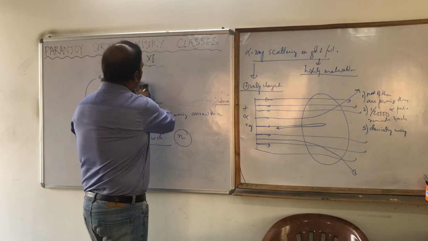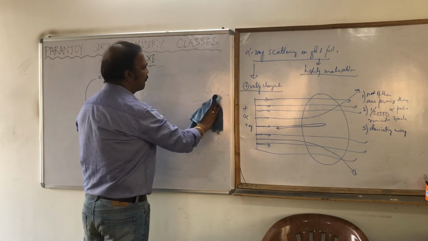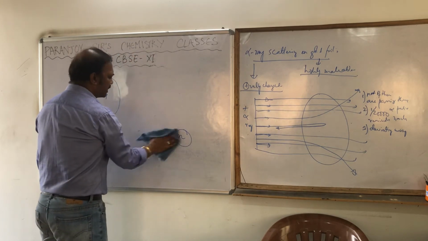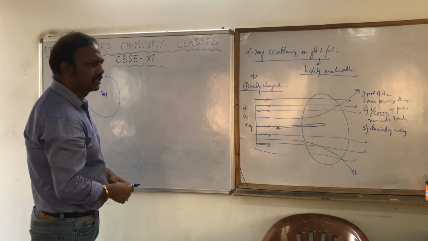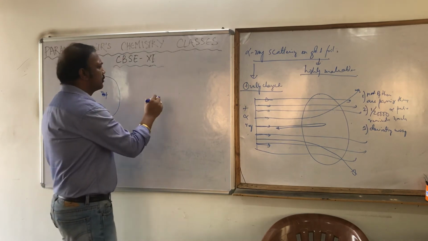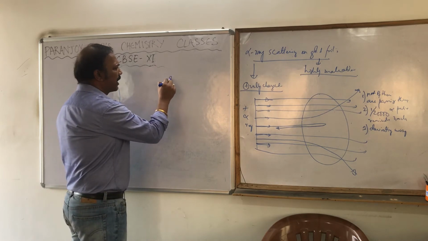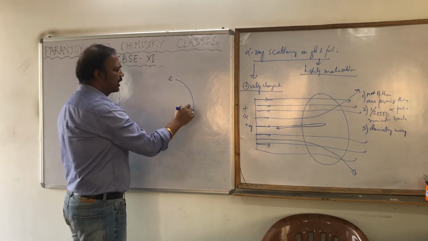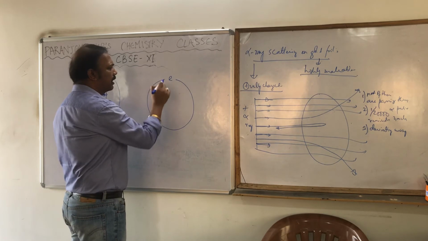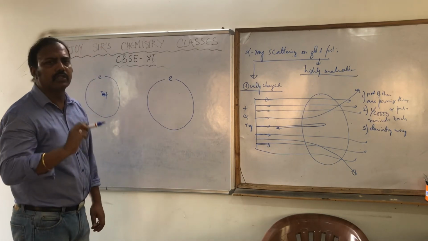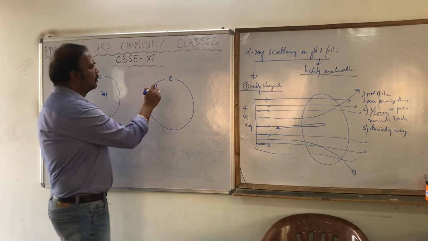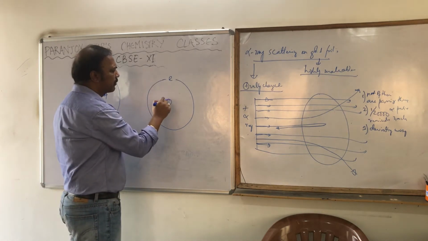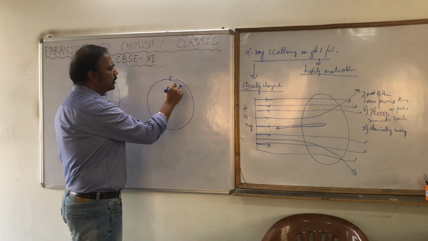He told that the negatively charged electrons are moving surrounding the nucleus, but we know that if a charged particle like an electron moves in a circular motion, it will lose energy.